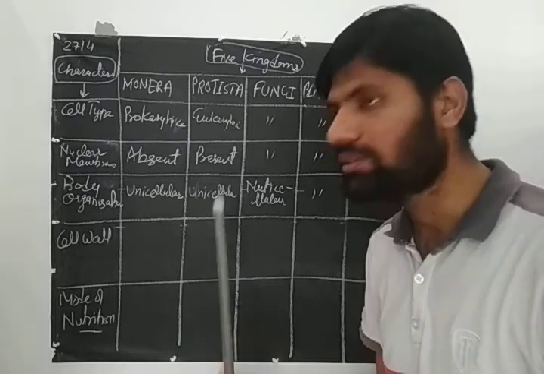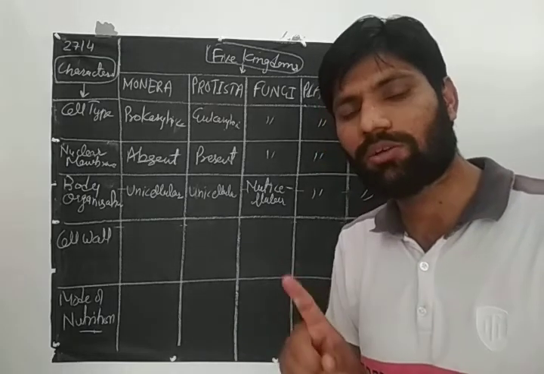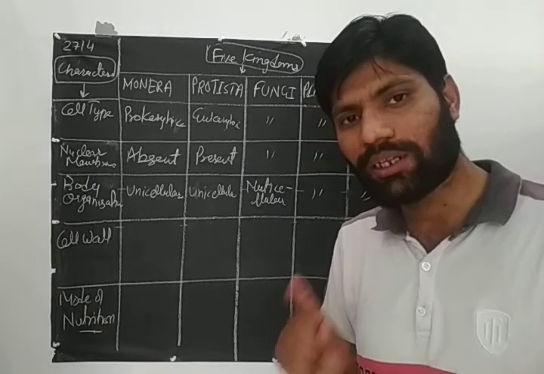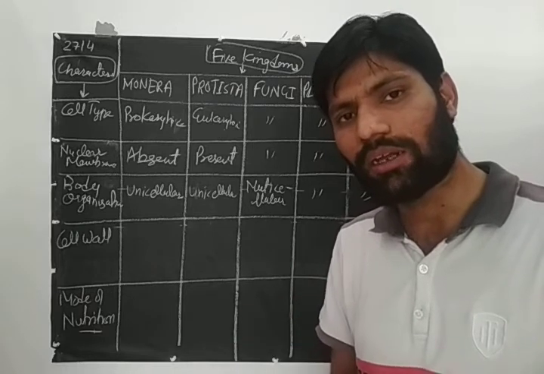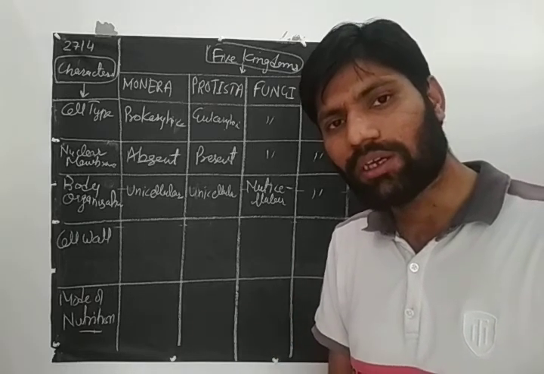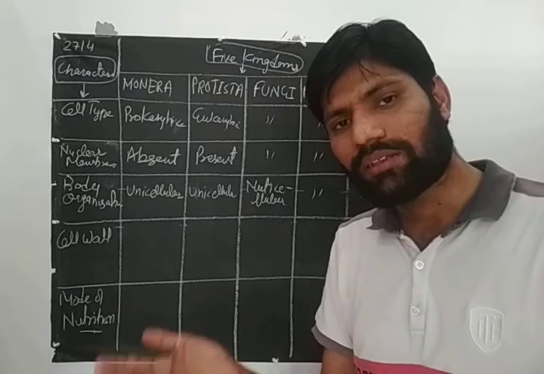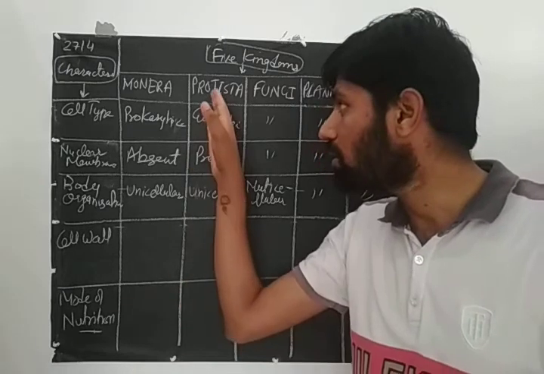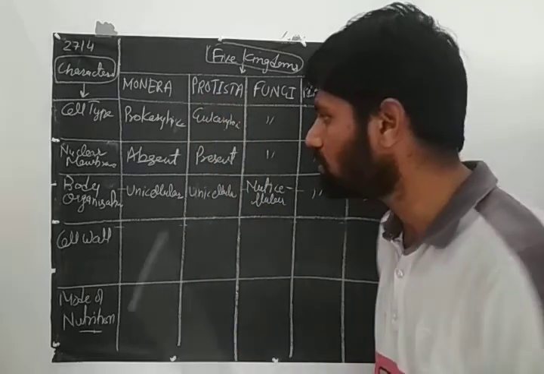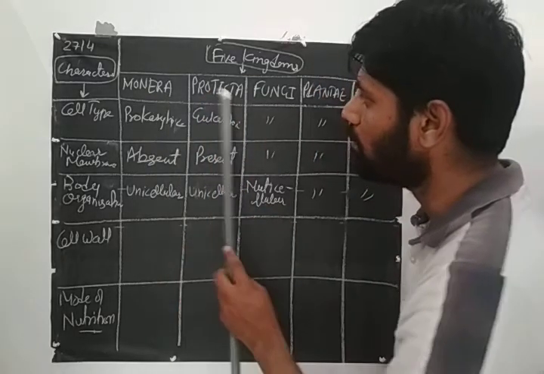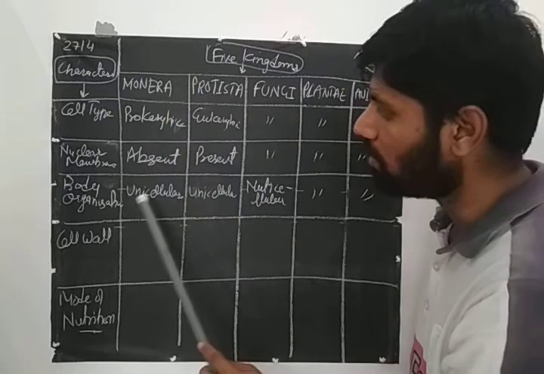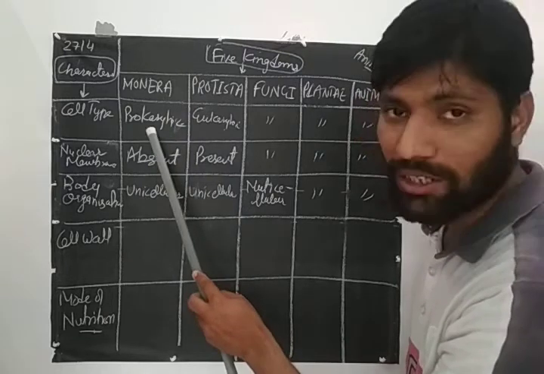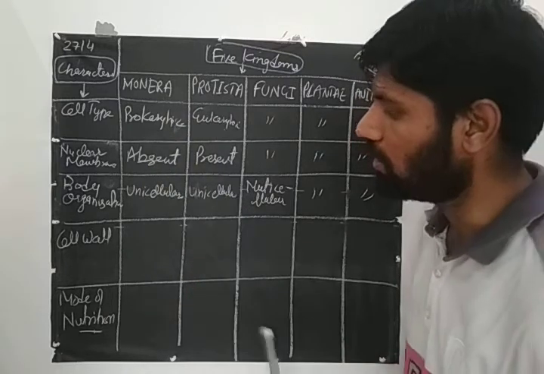So you can think of 2 examples in your mind. One is of bacteria and second is of amoeba. Bacteria is unicellular, amoeba is also unicellular, but bacteria is prokaryotic, that falls into the Monera. Then amoeba is eukaryotic, that would fall into the class of Protista. So this is the basic difference between Monera and Protista: both are unicellular, but Monera is prokaryotic and this is eukaryotic.